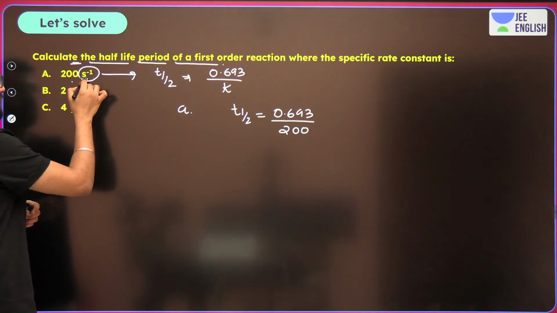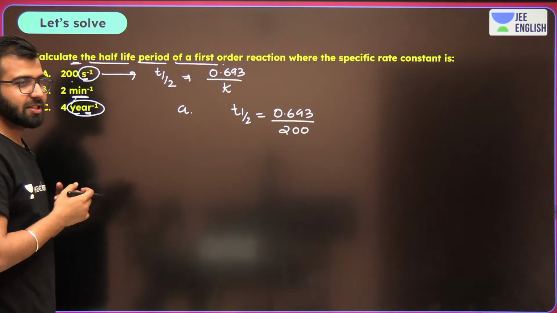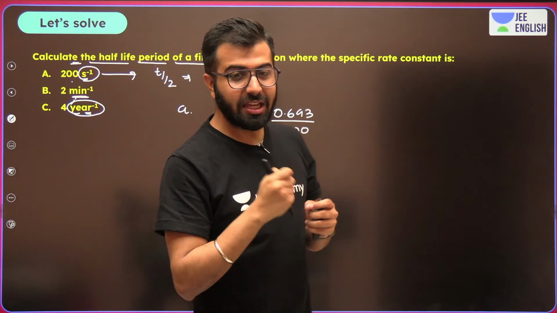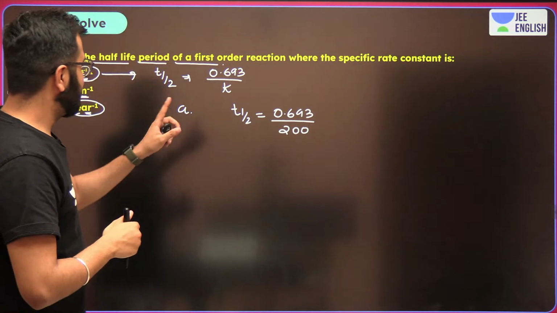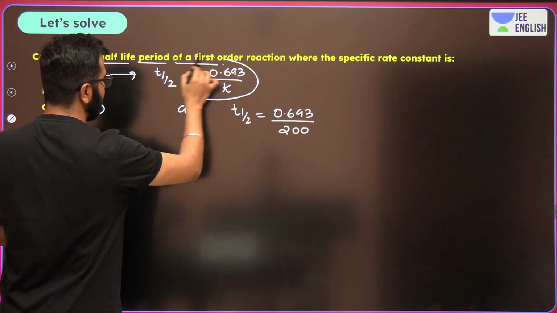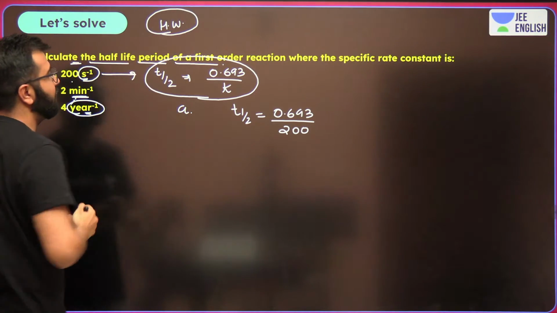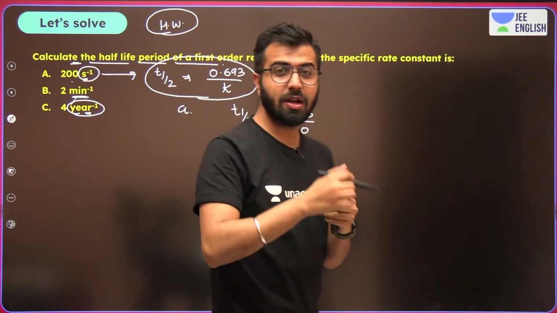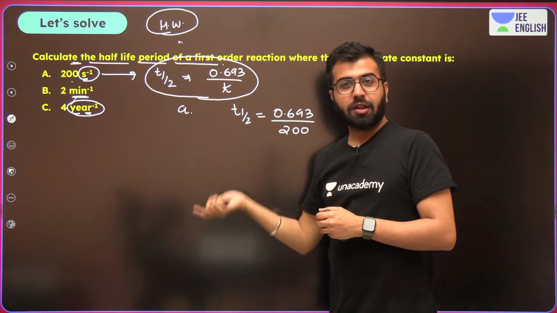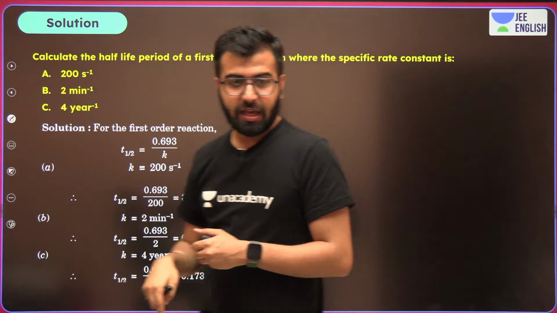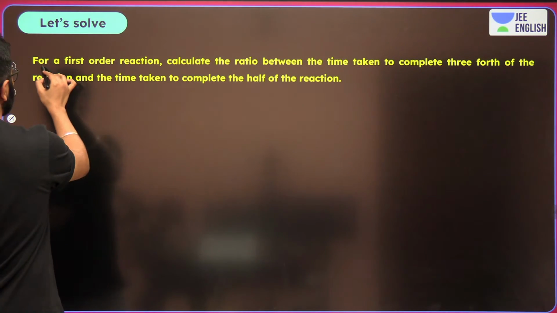The value over here for the half-life is going to be in minutes. The value of the half-life in the third case is going to be in years. So do remember this. Okay? Yes or no? The only formula that you have to use, and this is going to be the homework. Whosoever watches this video again later as well, you guys actually have to let us know the values in the comment section. And yes, over here, I'll hide this. Let's do a few more. Let's learn how to do this.